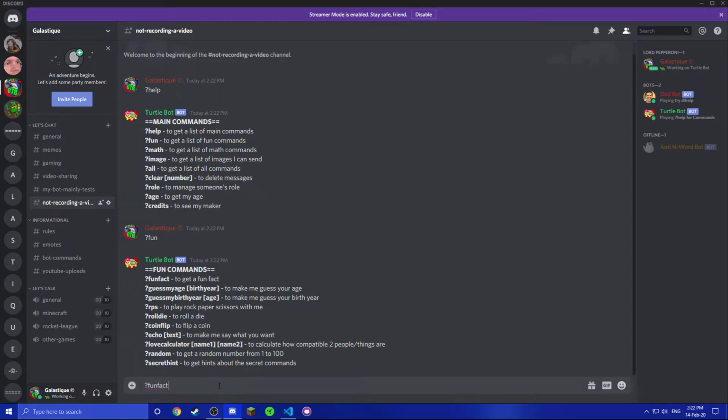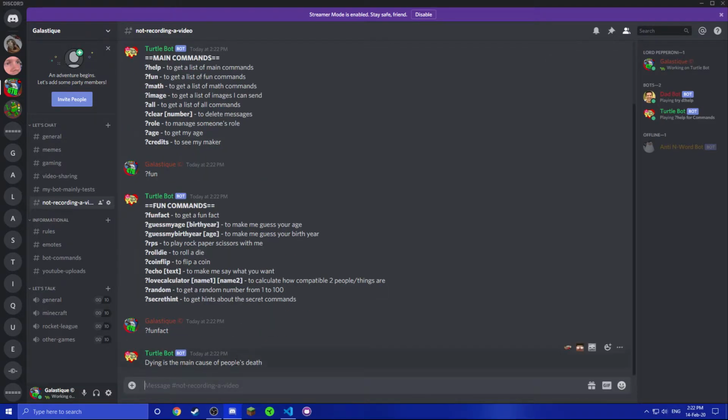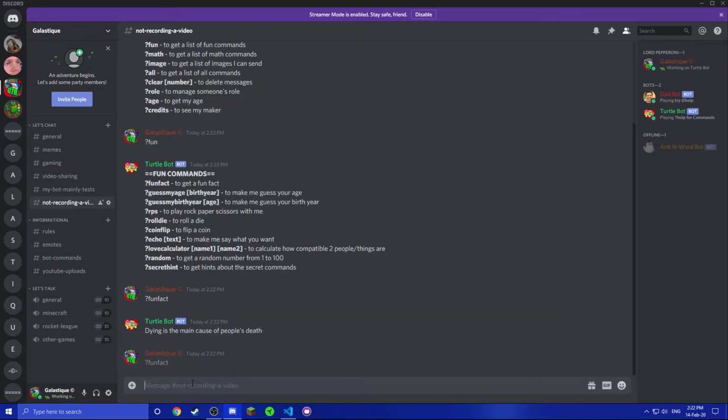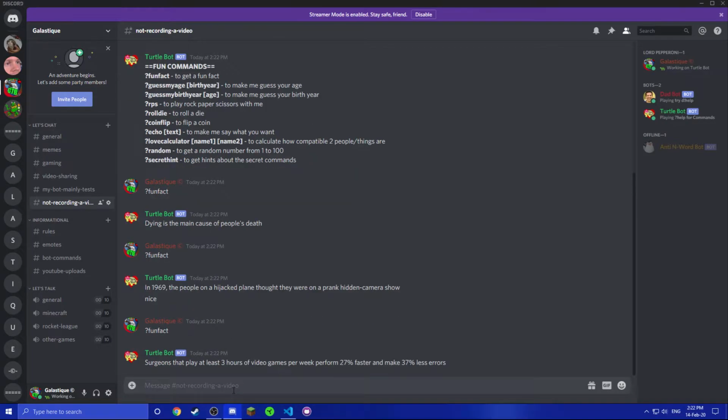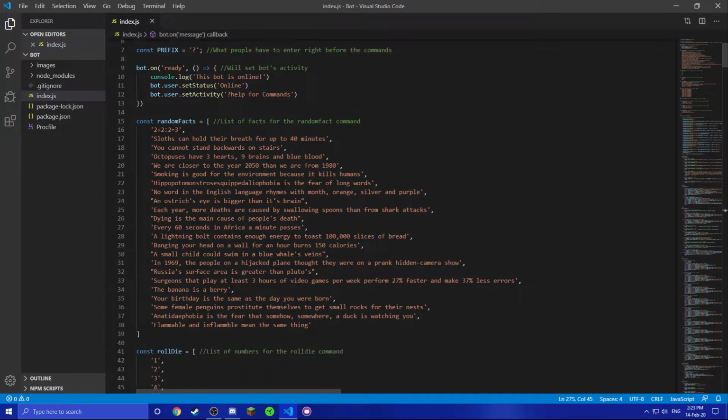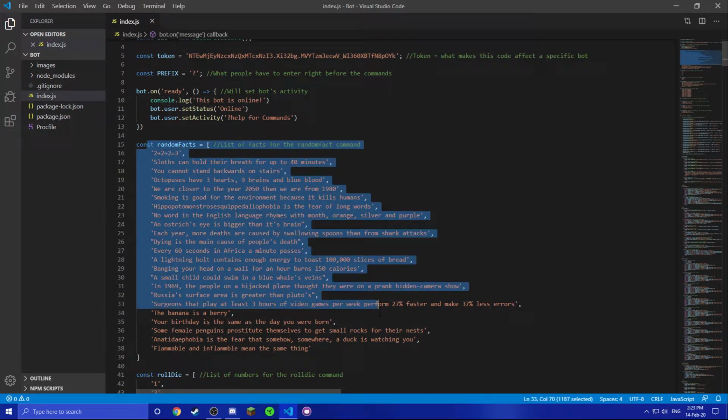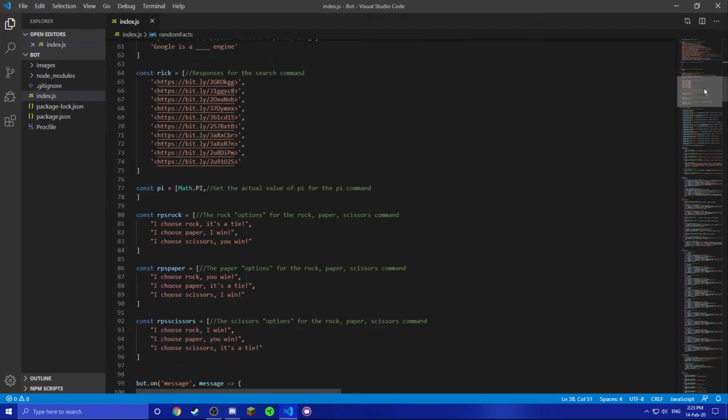Fun fact. Basically, this command will make him say a fun fact. Sometimes they're stupid like that, and sometimes there are more. Okay, here he detected the word 69, so he replied nice. So yeah, sometimes there are better facts. So yeah, that's the fun fact command. It basically sends a random fact from these commands right here.